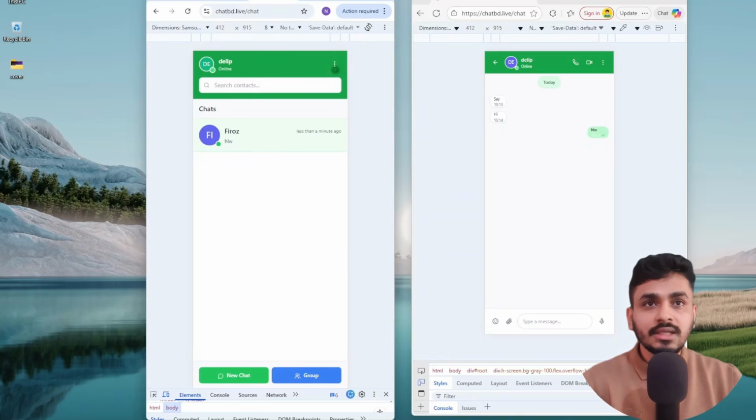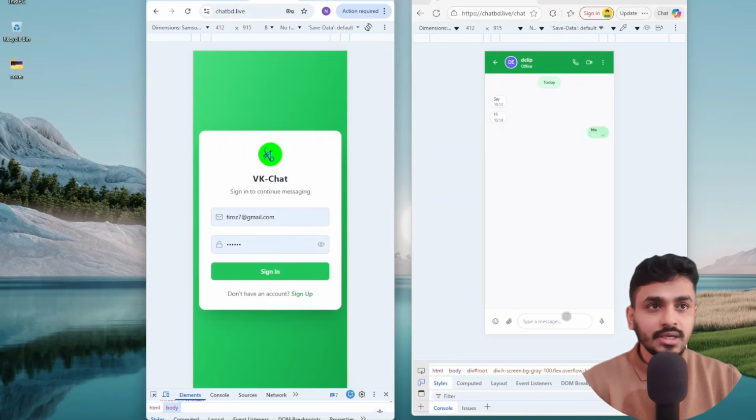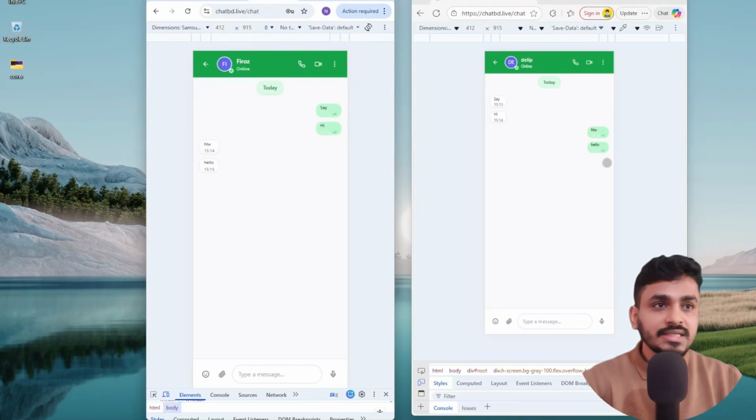Suppose Dilip has been logged out. Say hello again. The message is sent with one tick mark. Why one tick mark? Because Dilip has logged out. Now if I log in again as Dilip, you can see the message has been sent and delivered as well.